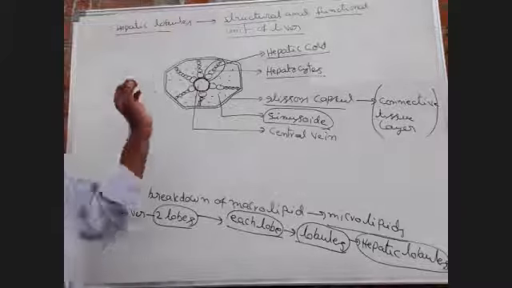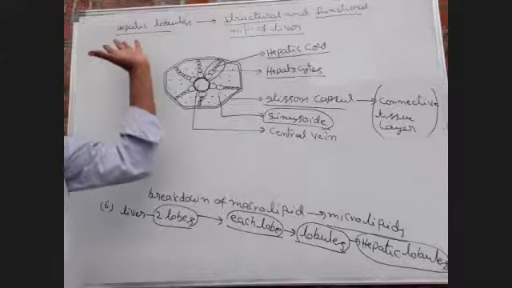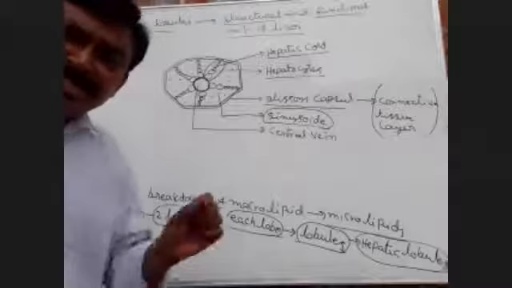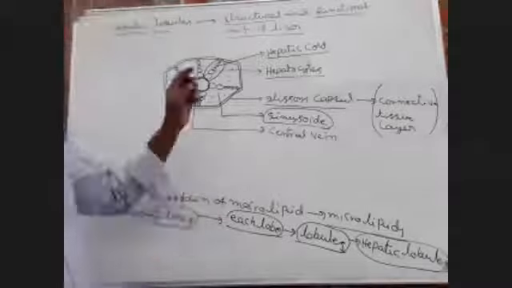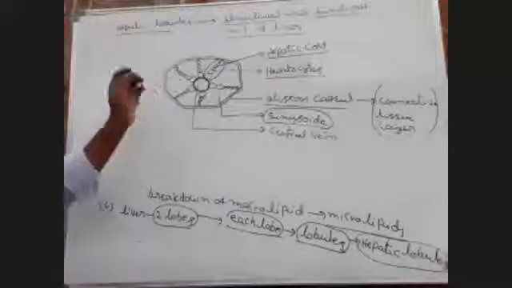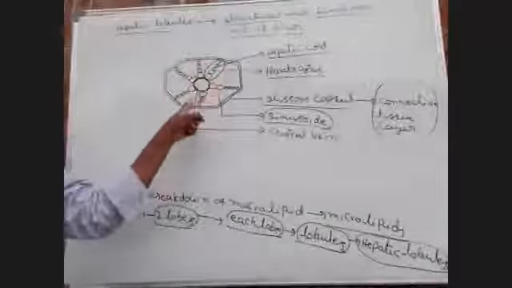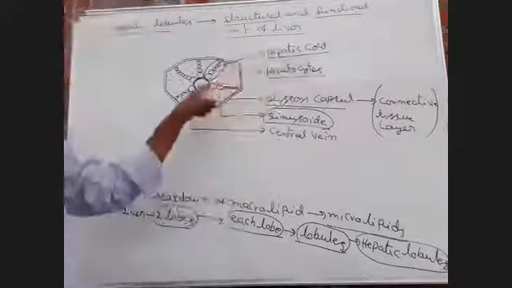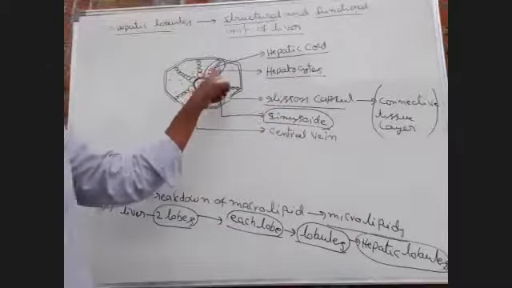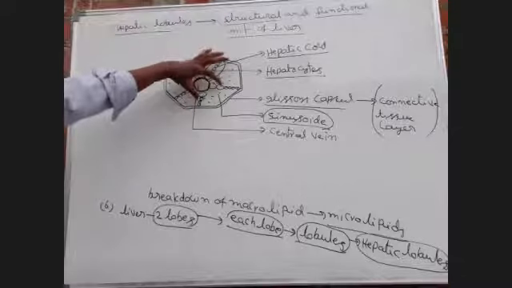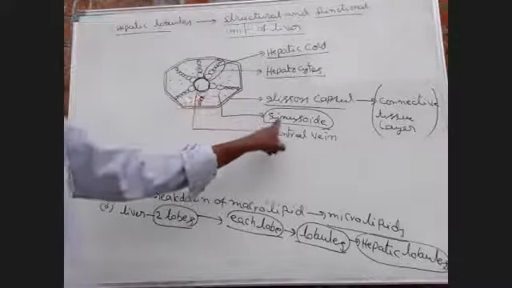Okay, right. This is over, about the structure of hepatic lobule. Next one, I told you, the structural and functional unit of liver is called hepatic lobule. Each hepatic lobule is made up of a number of hepatic cords. What is a hepatic cord? A single row of hepatocytes is called a hepatic cord. Between two hepatic cords, a jelly-like fluid is present, that is called sinusoid.